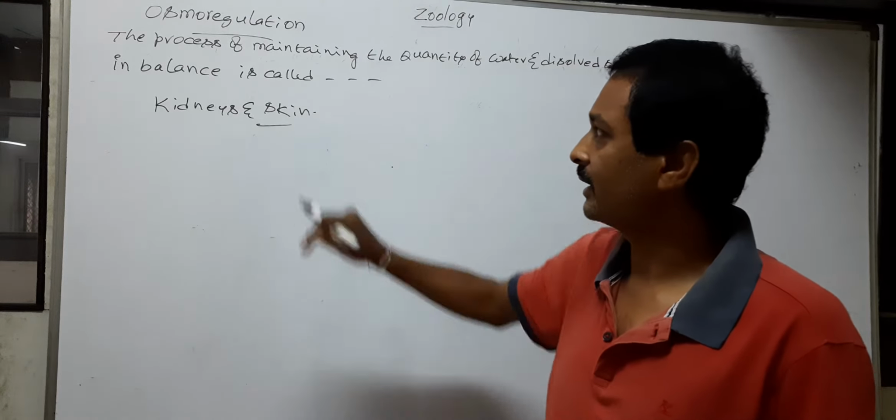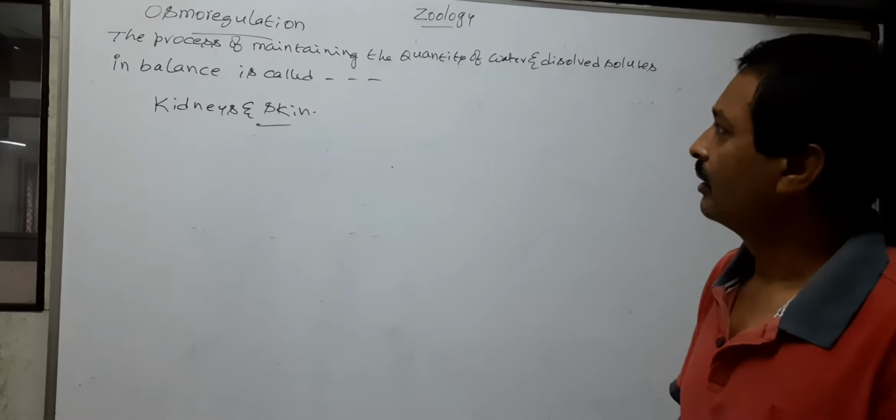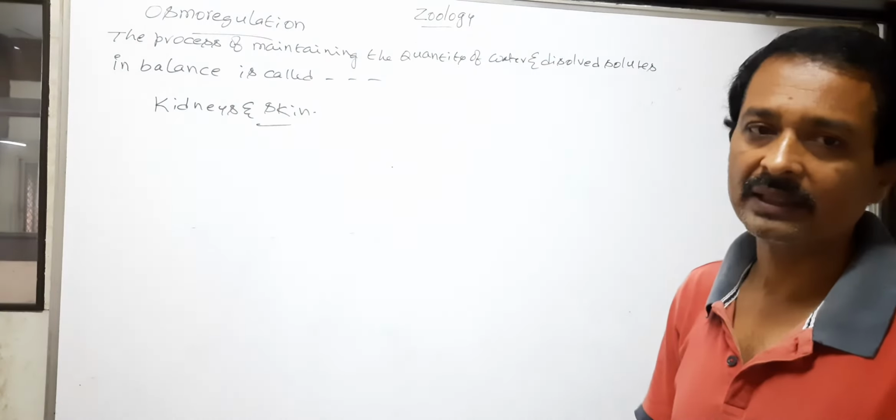Kidneys and skin maintain the quantity of water and dissolved solutes in balance in our body.